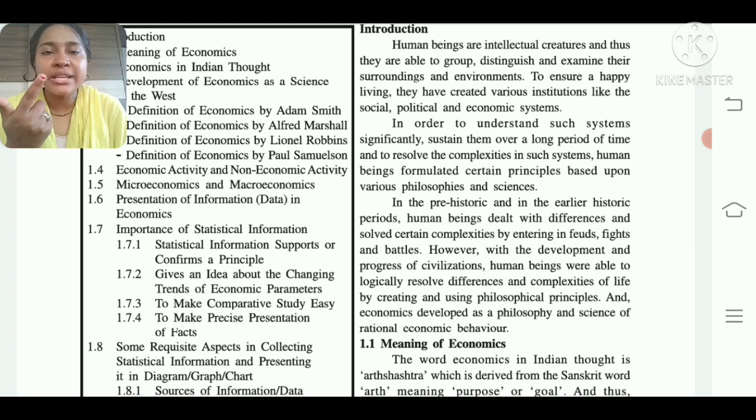Economic, that is, monetary financial aids, that is considered as economic. What is economic, that we are going to see in detail, but now we are considering it as money.